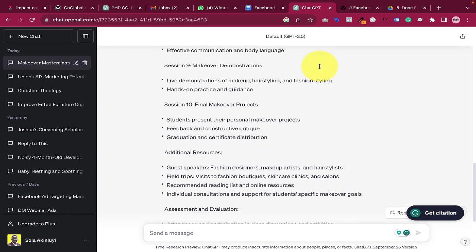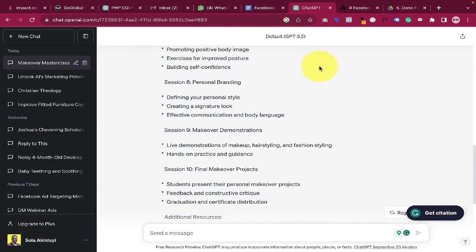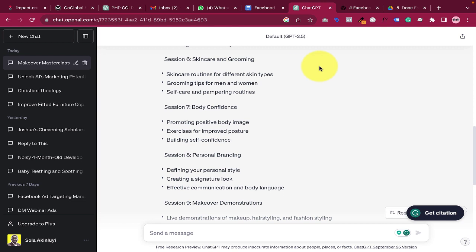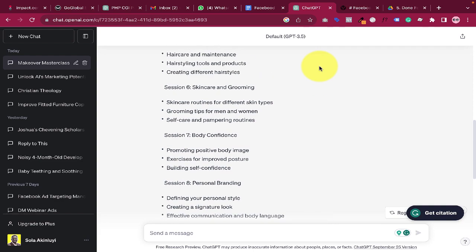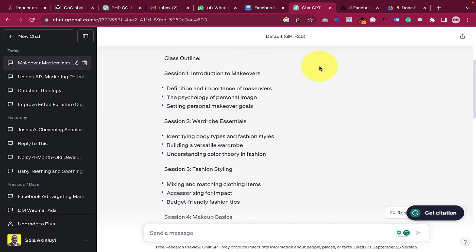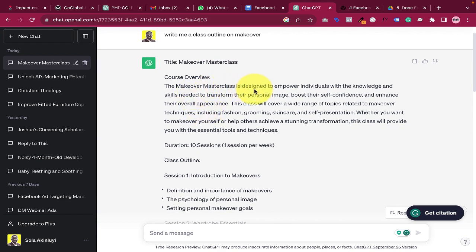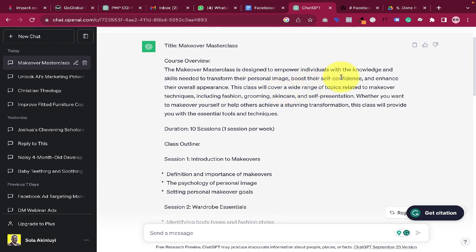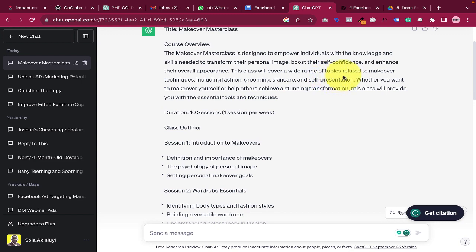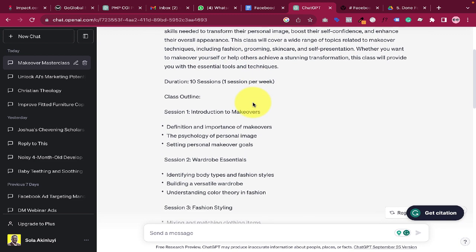Okay. But you might just say, for example, it should just help you write an outline on how to draw a brow, for example. So in this case, let's see what ChatGPT came up with. Makeover Masterclass. The Makeover Masterclass is designed to empower individuals with the knowledge and skills needed to transform their personal image, boost their self-confidence, and enhance their overall appearance. This class will cover a range of topics related to makeover techniques, blah, blah, blah.